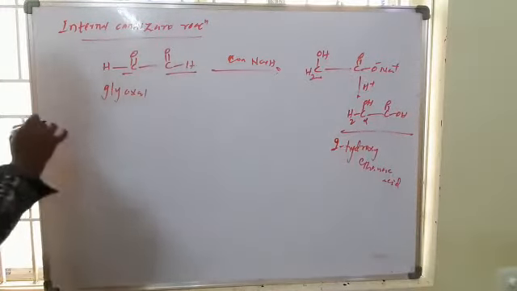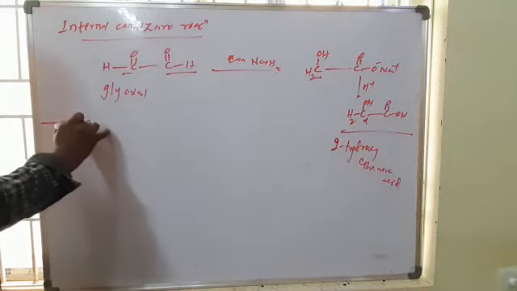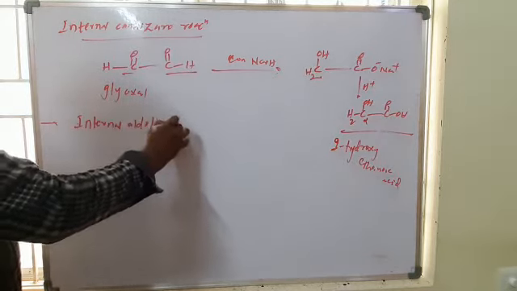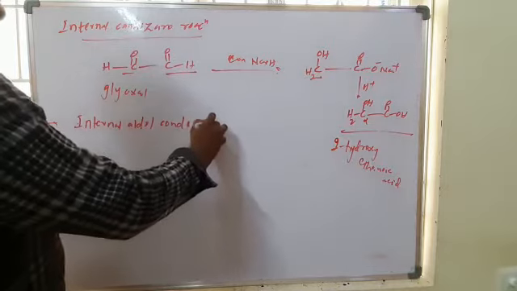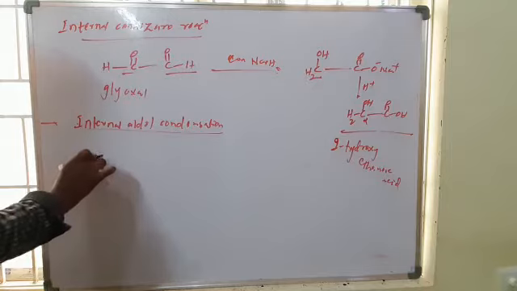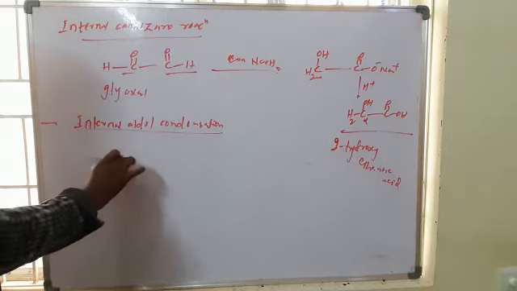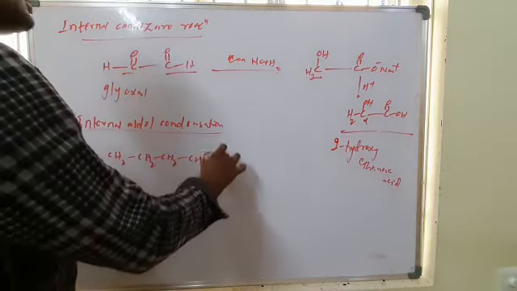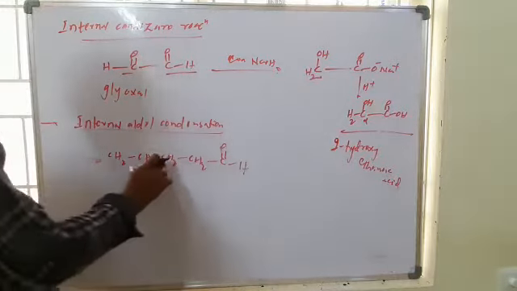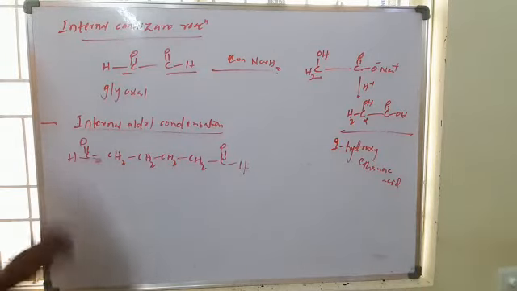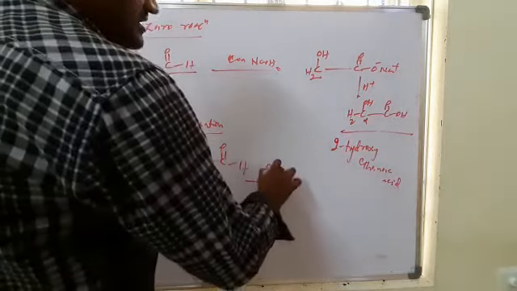And similarly, internal aldol condensation also takes place. Internal aldol condensation means you can take, for example, this molecule, CH2 with two C double bond O groups, with a dilute base.